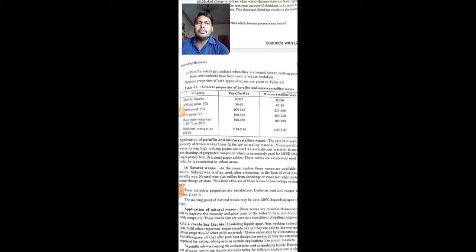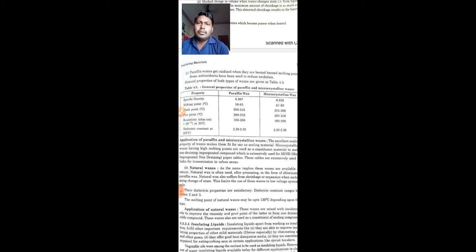Now there is a table shown to you, the general properties of paraffin and microcrystalline waxes. Under the column of property, there are specific gravity, melting point, flash point, fire point, resistivity, dielectric constant, and others. So there are two kinds: one is paraffin wax, the other is microcrystalline wax.